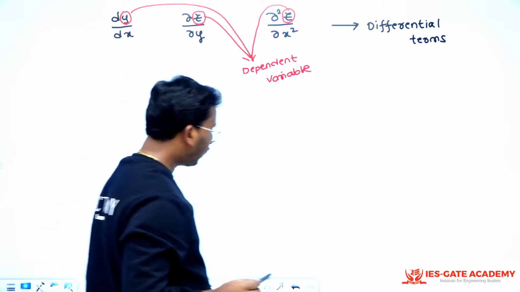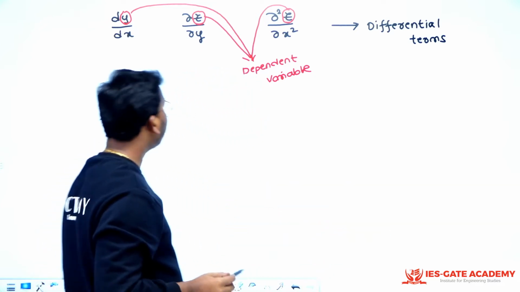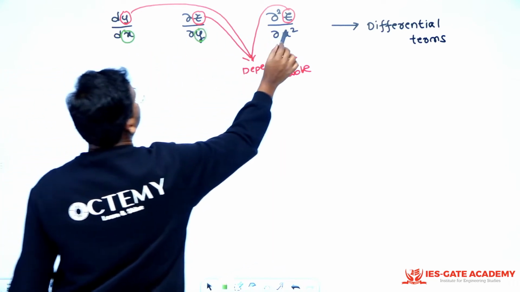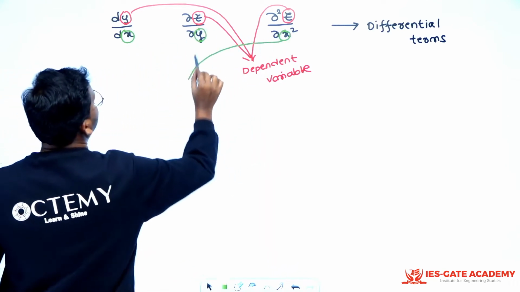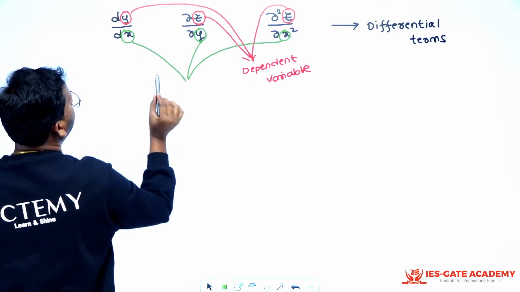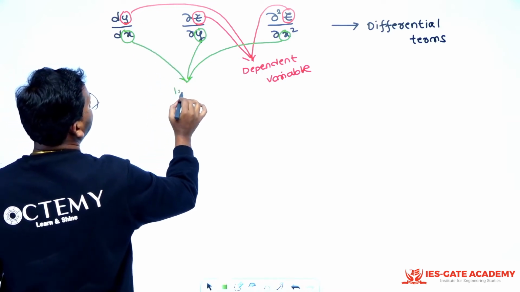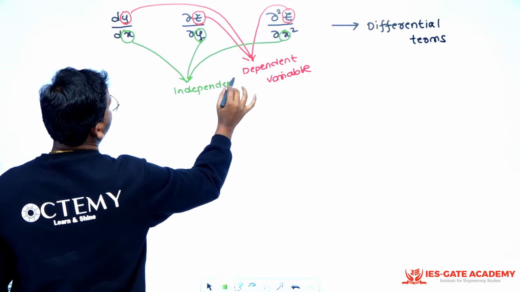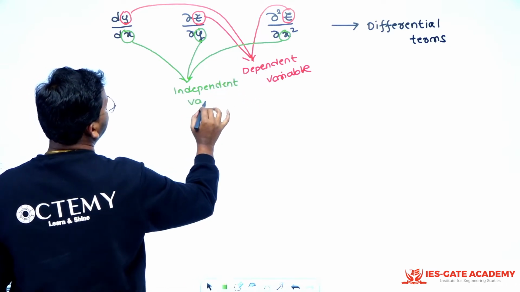And whatever are there in the denominator, these will be your independent variables. It is always like this.